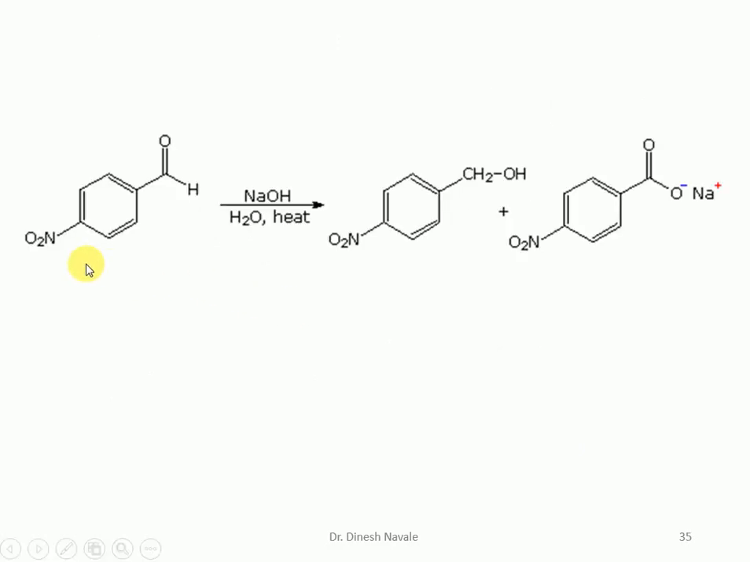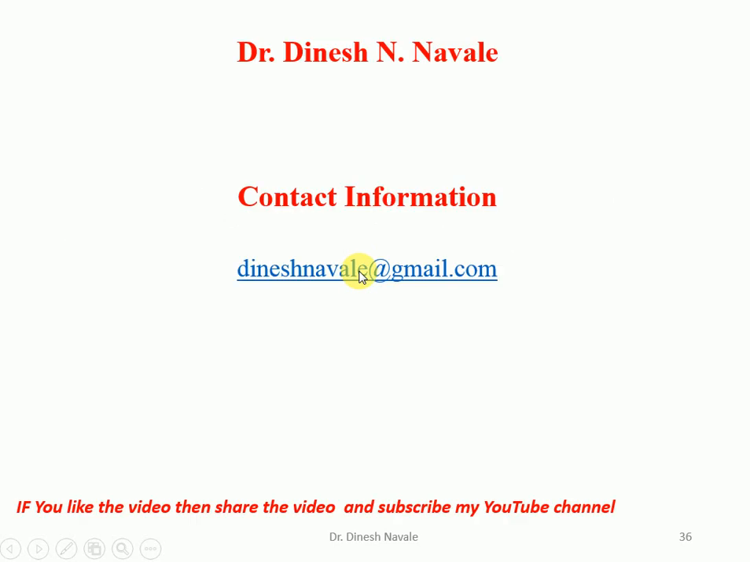So this is the reaction with 4-nitrobenzaldehyde. In basic condition, we get 4-nitrobenzyl alcohol and 4-nitrobenzoic acid as a sodium salt. So this is also a Cannizzaro reaction example.